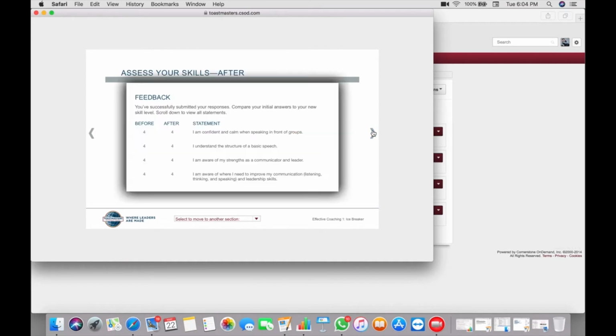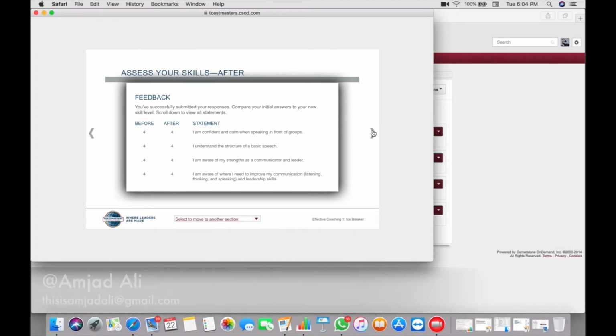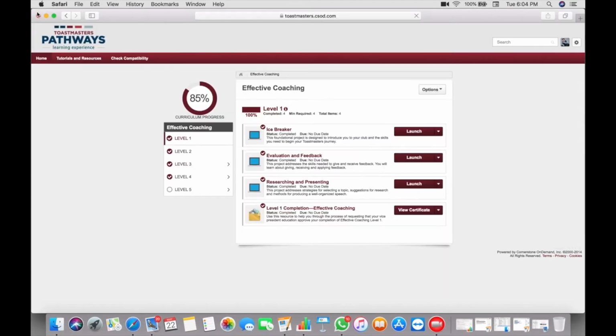Then next, once you reach here, stop and come back later. Once you have delivered your speech, come back and assess your skills after. Like, how did you feel when you were about to deliver your speech, and now how confident do you feel after delivering the speech. So these are the questions to be answered, and you can answer yourself. And once you move to the next slide, it will say congratulations, you have completed your project, and close this window.